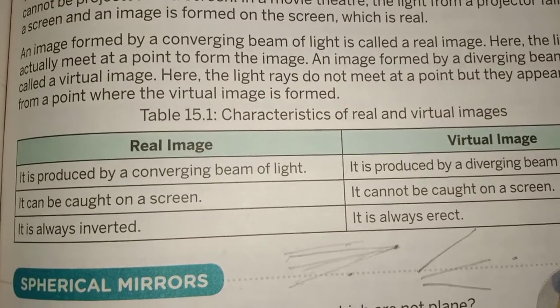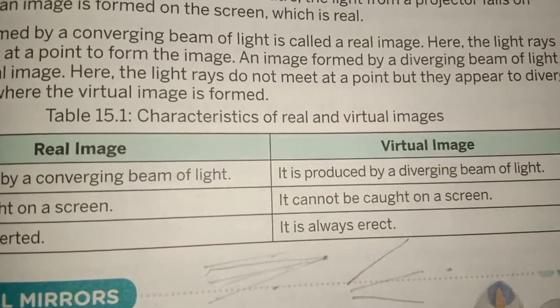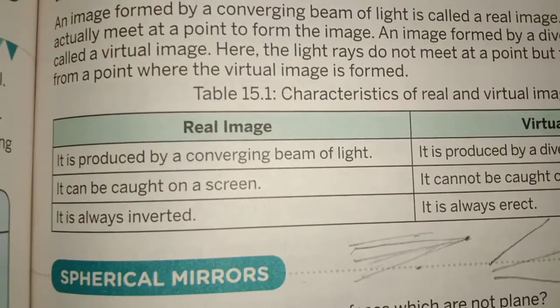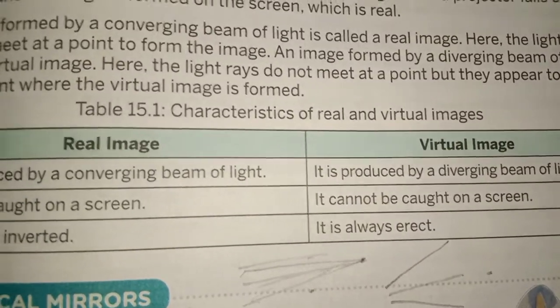Second is, real image can be formed on a screen and virtual image can't. Real image is always inverted and virtual image is erected.